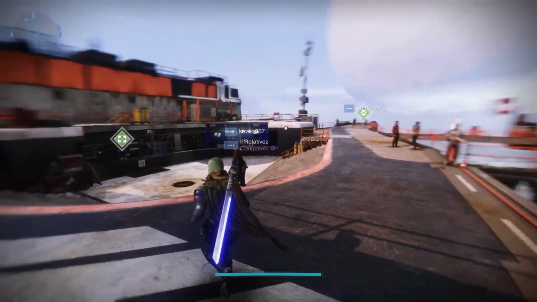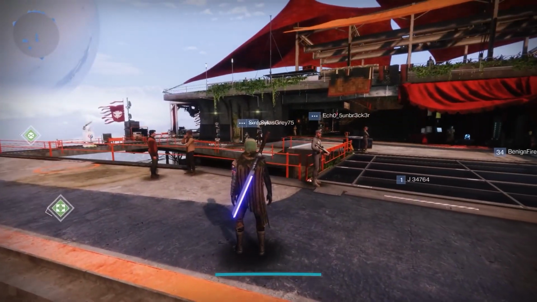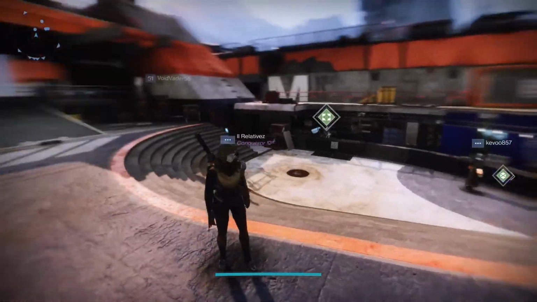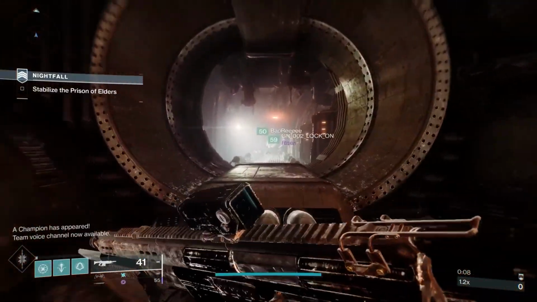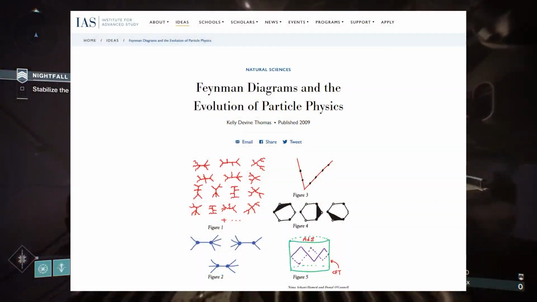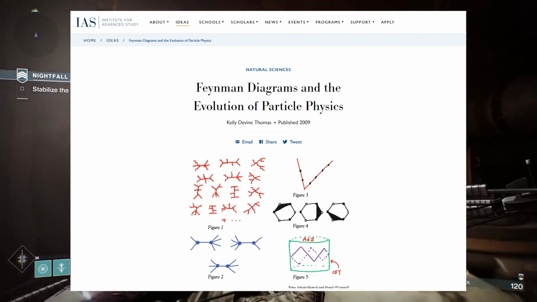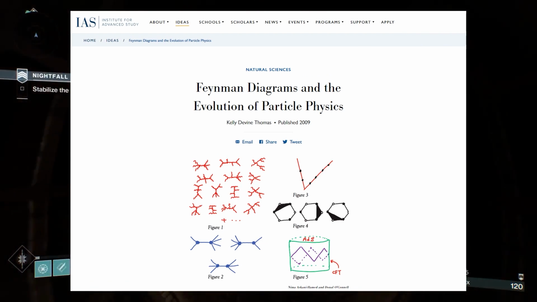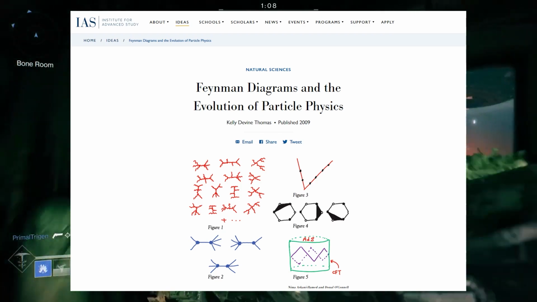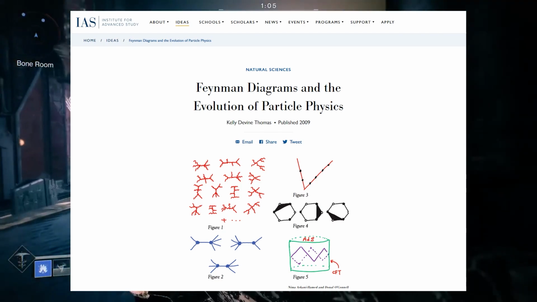And this has led some in the community to make another enticing find. A lot of these Hive symbols in their language have a very similar structure to Feynman diagrams. For those that don't know, Feynman diagrams are an illustration that represent mathematical wave expressions for calculating scattering amplitudes that describe the behavior of subatomic particles.